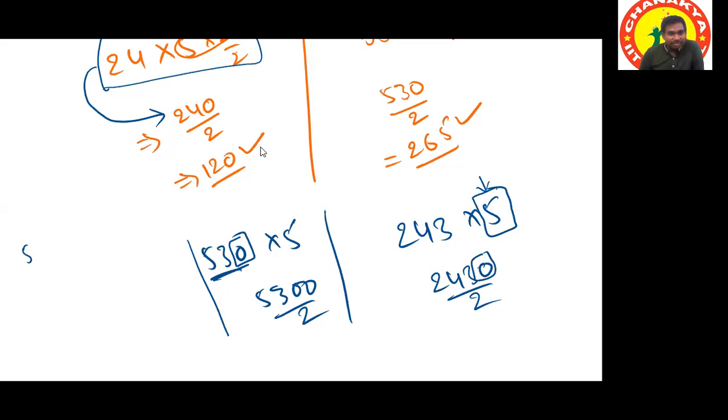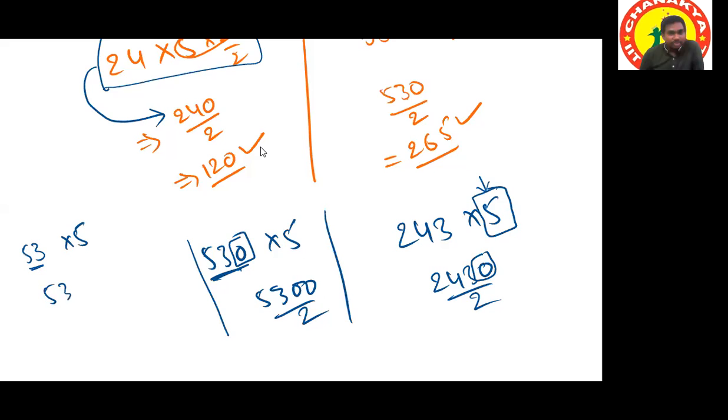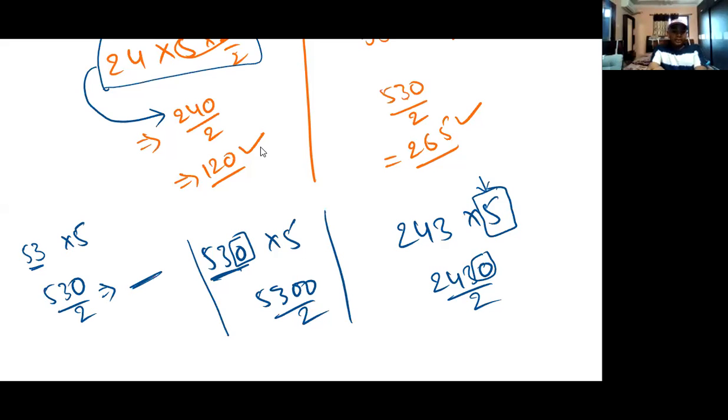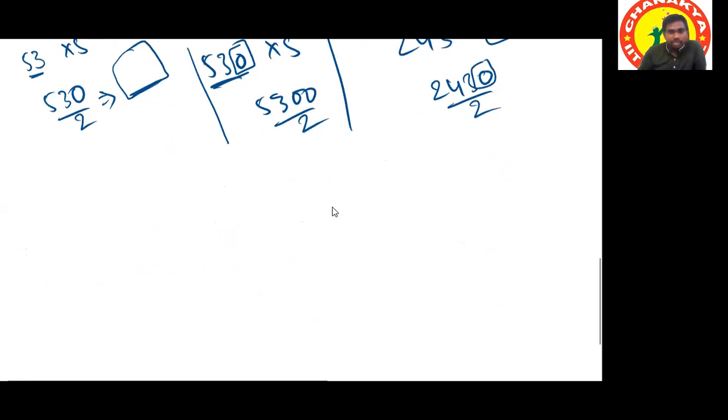Take 53. Is 53 an even number or odd number? Odd, sir. When we are multiplying by 5, we are making it 530 by 2. Then we'll get an even number, right? Yes, sir, it will be even. For example, it will be 14 into 5. What should we do, sir? Same process.